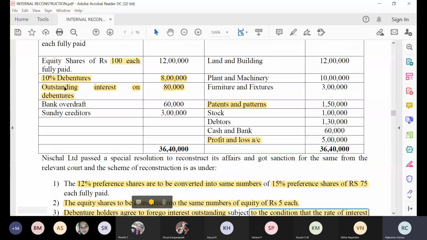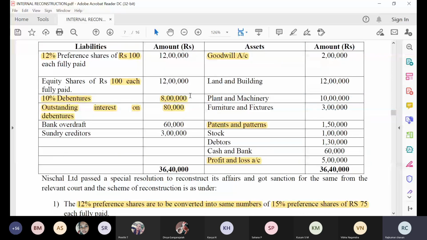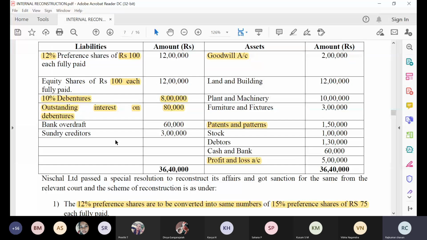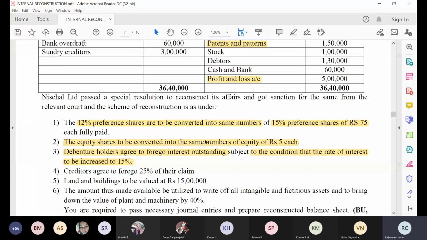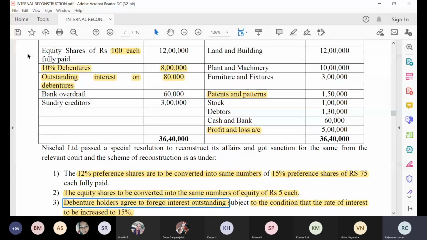So now what is happening? The 10% debenture rate has been increased to 15%, but the amount will remain the same. The amount will not change because they are not telling anything related to the amount. They are telling that only the rate of interest will get changed. So what will be the entry? Here two entries will come in the third adjustment. First is outstanding interest on debenture account debit to capital reduction account, and then what will the second entry be? They are telling the condition that the rate of interest is to be increased.